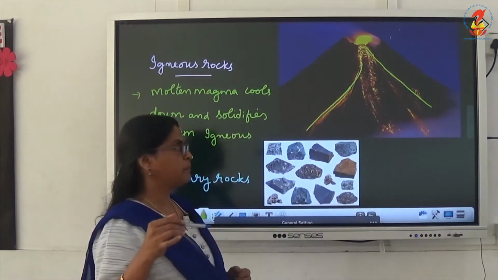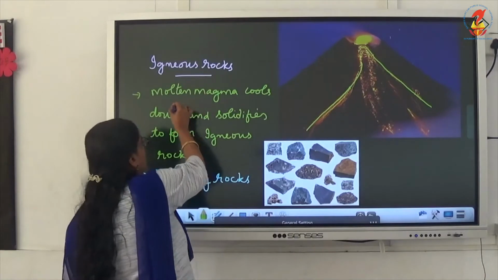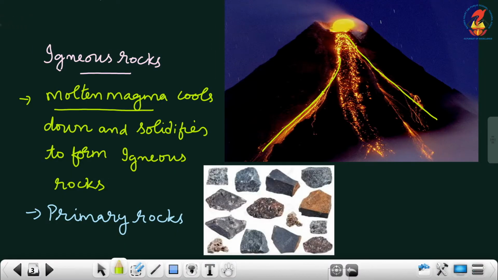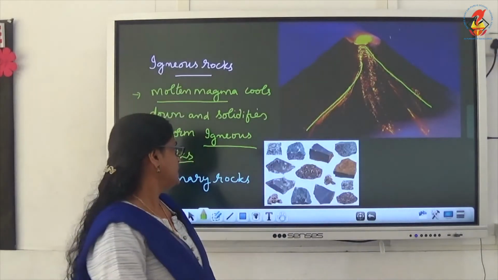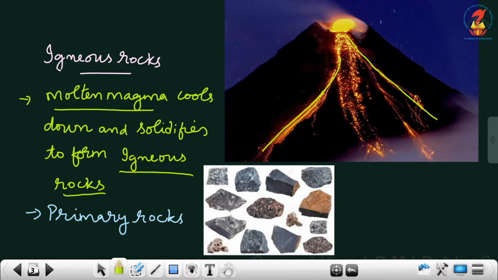This molten magma cools down and solidifies to form what? Igneous rocks. Did you get it? Now, these are different types of igneous rocks. You can see the different rocks in this picture.